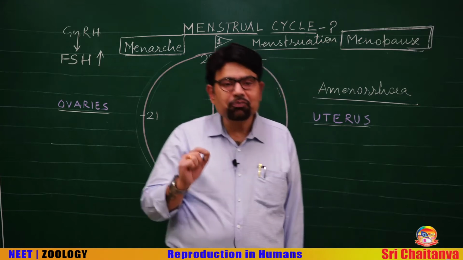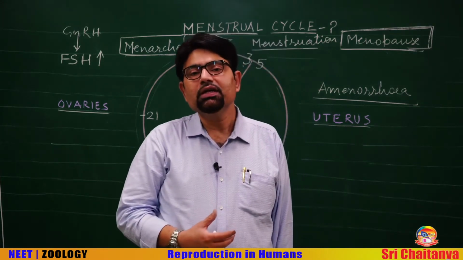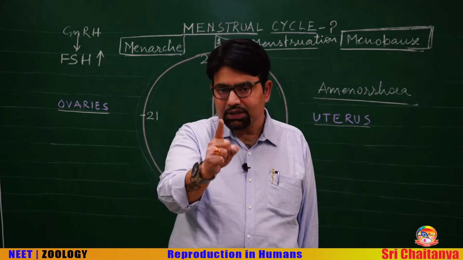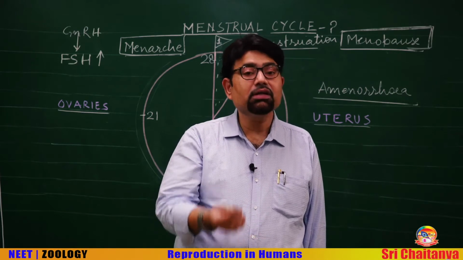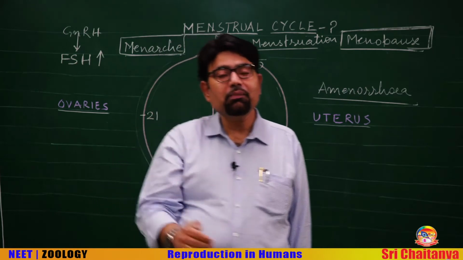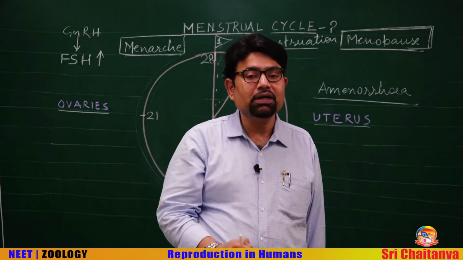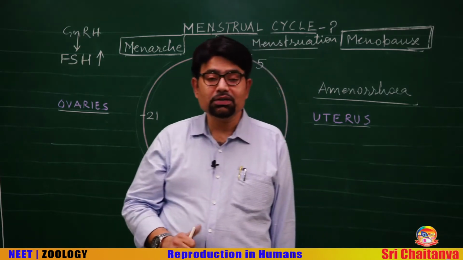At the time of puberty, in each ovary, there are hardly about 60,000 to 80,000 primary follicles. Even they degenerate after puberty also. But you should remember the number at puberty in each ovary, 60,000 to 80,000.